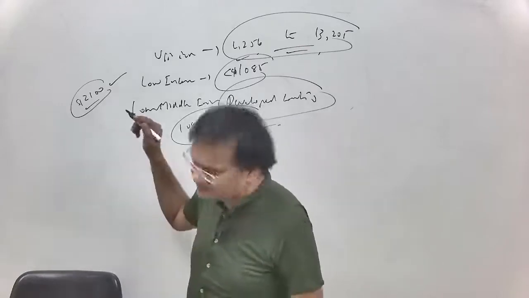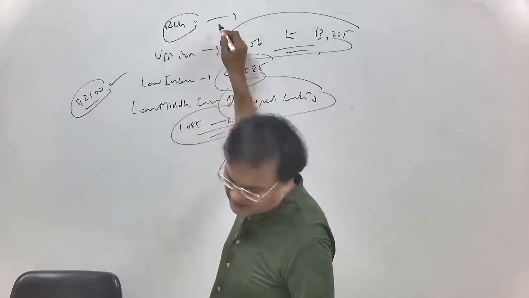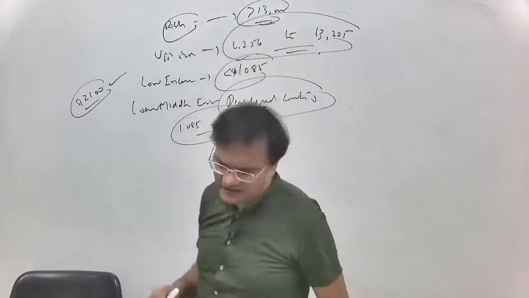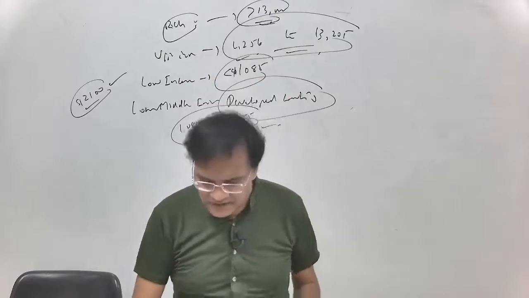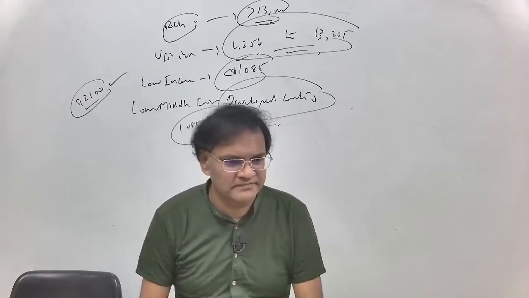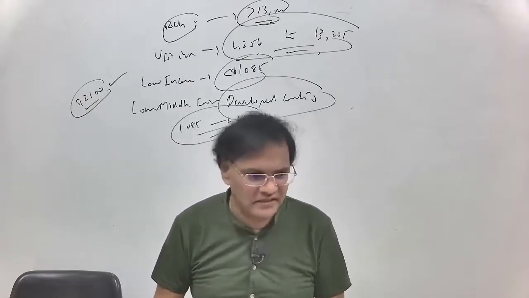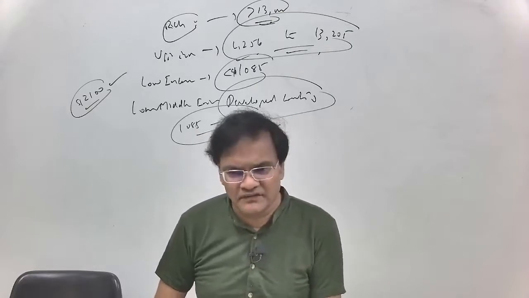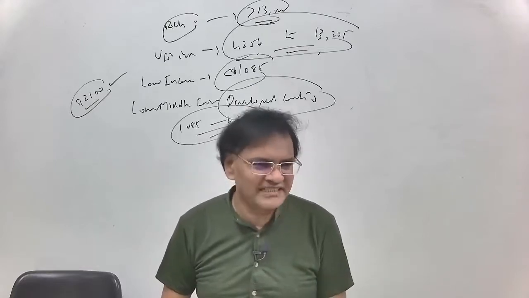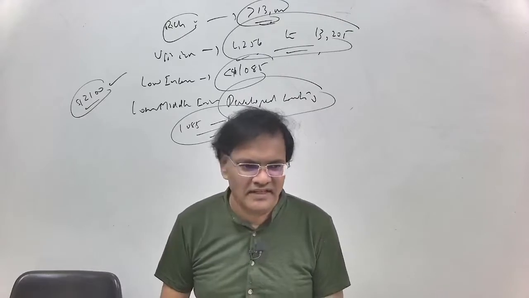Then at the topmost level, you call them rich countries or developed countries or high income countries, above $13,000. Here, at the top, you have Norway with $84,000 per capita income, and USA $70,000 and UK $45,000. But what we say here is that this kind of classification is not accepted at this point of time at the global level. Why?